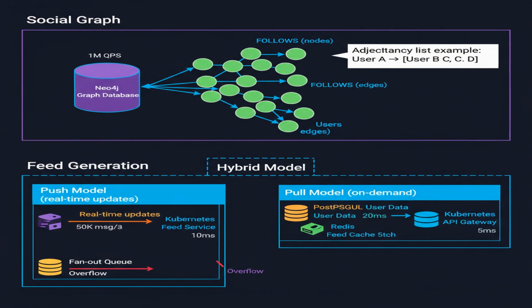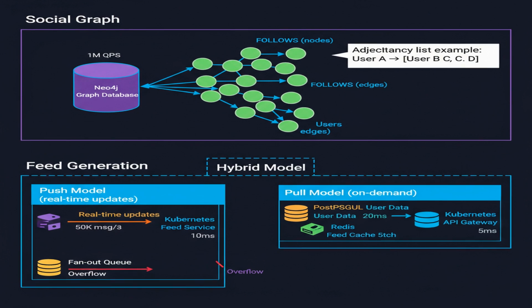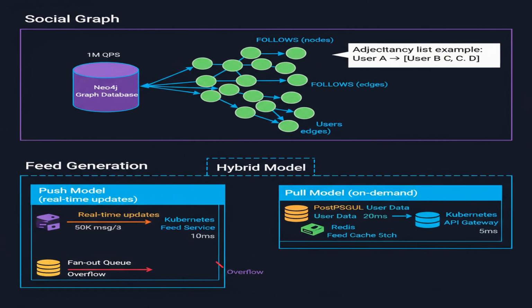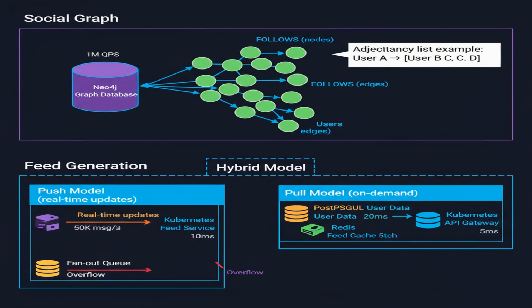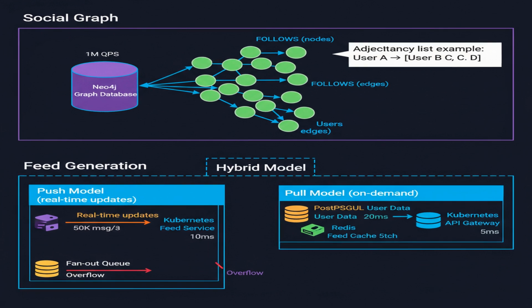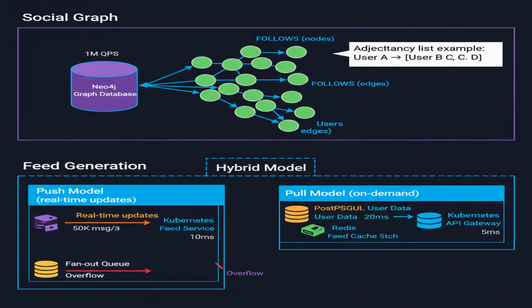Now let's dive into the core logic, feed generation and the social graph. For the social graph, we'll use an adjacency list representation in a graph database like Neo4j. This allows us to efficiently query relationships between users. We chose Neo4j because it's optimized for graph traversals, making relationship queries faster. A relational database would require complex joins.